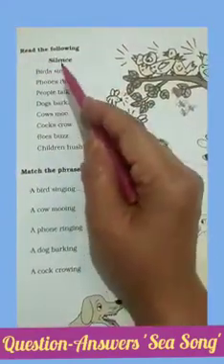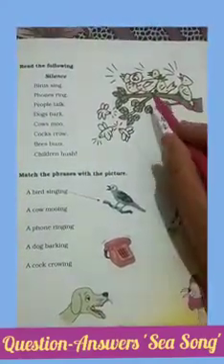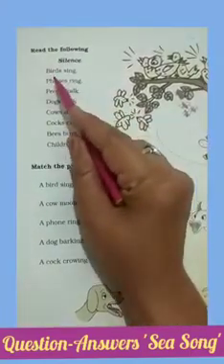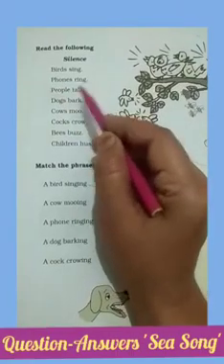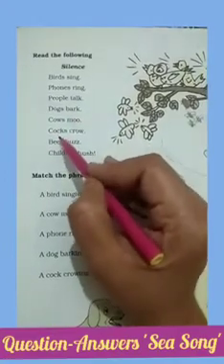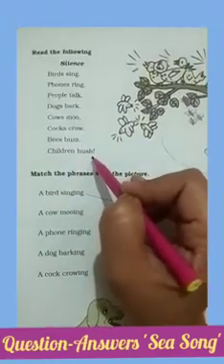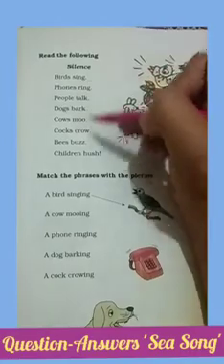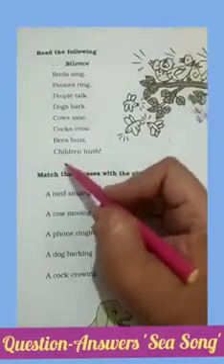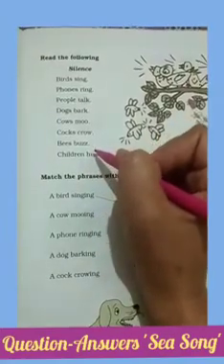Read the following. Silence. You can see the picture here. On these branches, birds are there. You can see some birds. This is a bee. Silence. Birds sing. Phones ring. People talk. Dogs bark. Cows moo. Cocks crow. Bees buzz. Children hush. These are some sounds of these things like birds, phones, people, dogs, cows, cocks, bees and children. How do they sound? Here are the particular words for that.